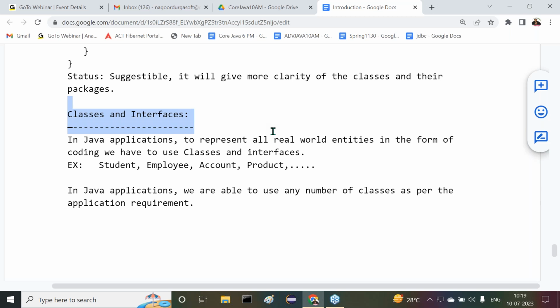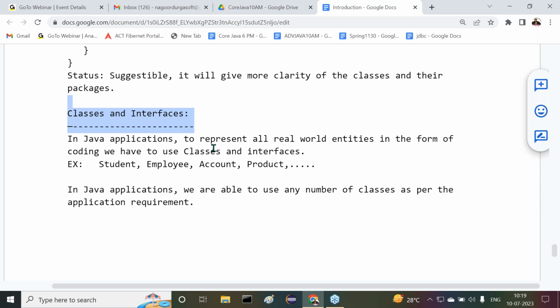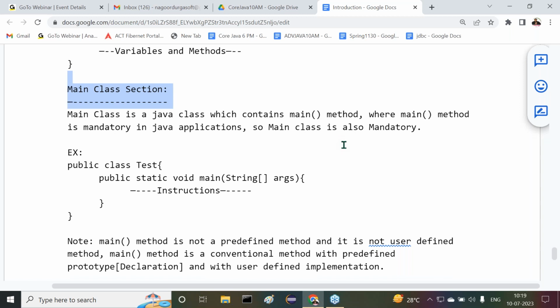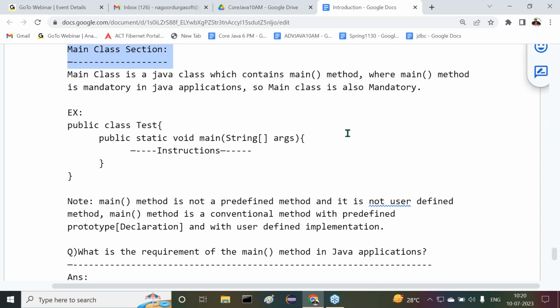Then I'm going to cover this content effectively. Next one is, after that, the main class section. What is this main class first of all? What is this main class actually? Main class is a class which contains the main method.